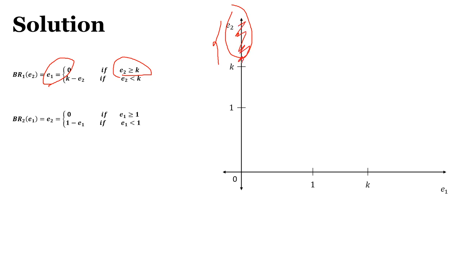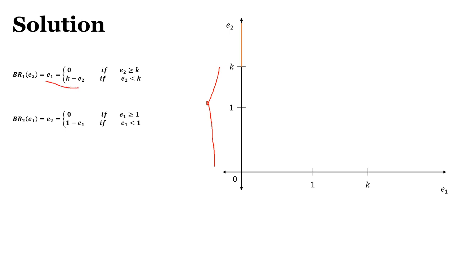This is the axis. This is the line. So we can clearly see this orange line is the best response of the first person if E2 is greater than or equal to K. What if E2 is less than K? So E2 is less than K in this range. So then E1 is equal to K minus E2. So you can say E1 plus E2 is equal to K, which has slope minus one. So that means this is a straight line. So this is the best response function for the first person.